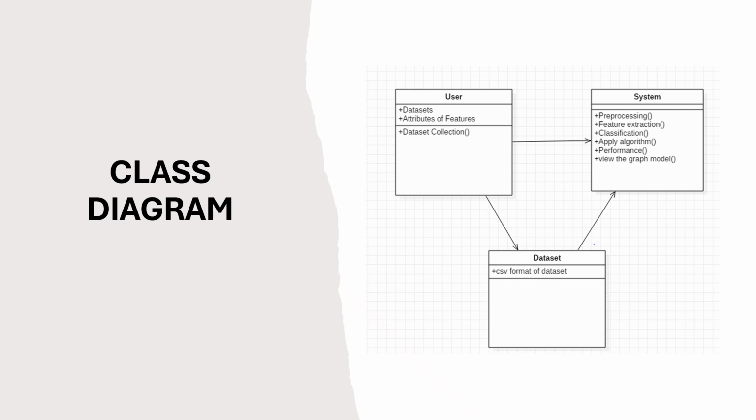The user class represents the person who collects or uploads the data. The system class handles the IR-like functions, including cleaning the data. And the dataset shows that the data is stored in CSV format. Together, these classes show the workflow from data collection to classification. It also helps visualize how information flows through the entire fake news detection process. Now, let's go to the next slide.